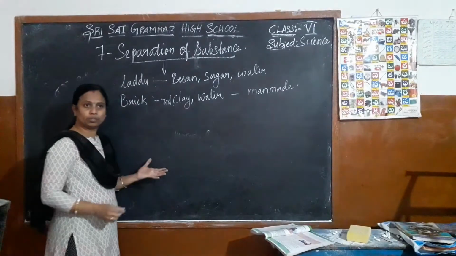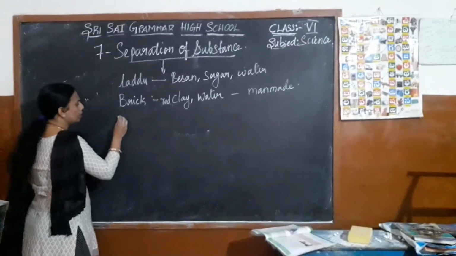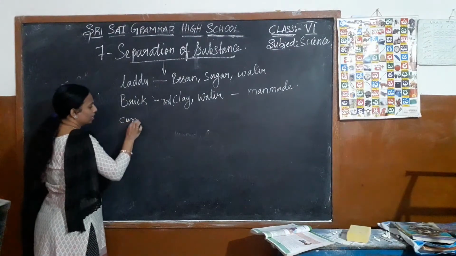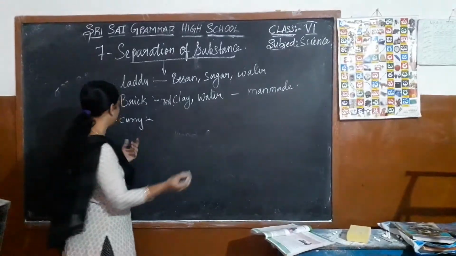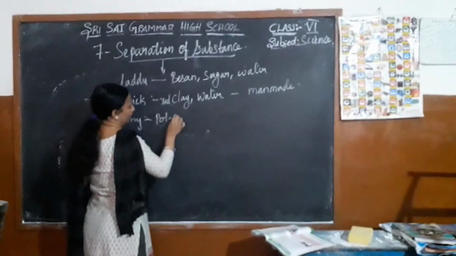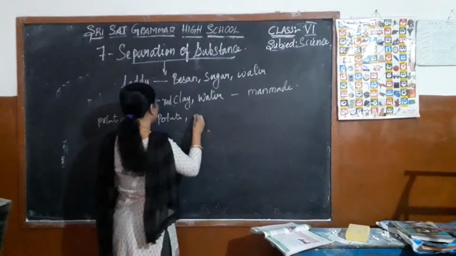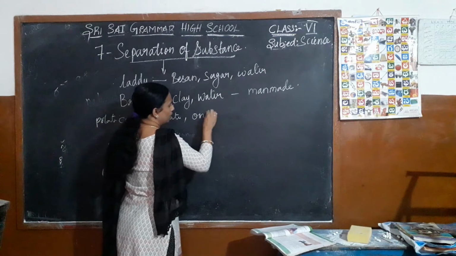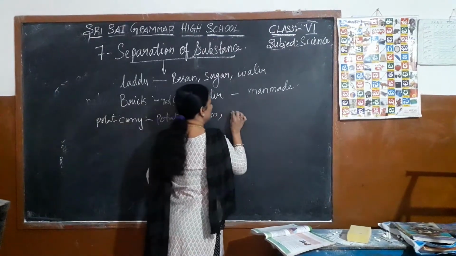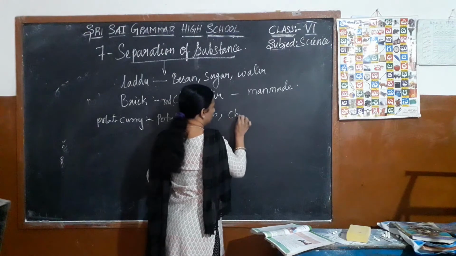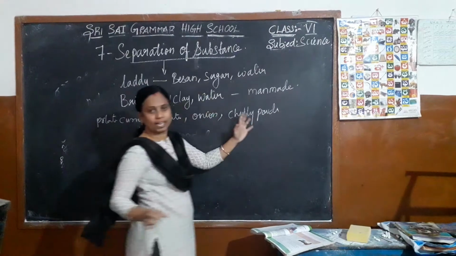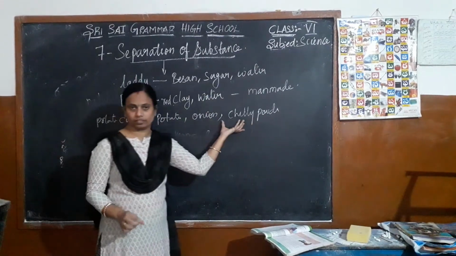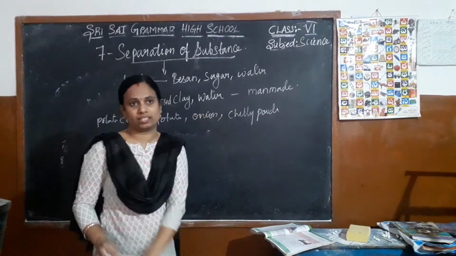And to make the curry, any curry you take, I am writing potato curry. To make this, what do we require? We require potatoes, onion, chili powder, so many things. So it is also a mixture, and it is also man-made.